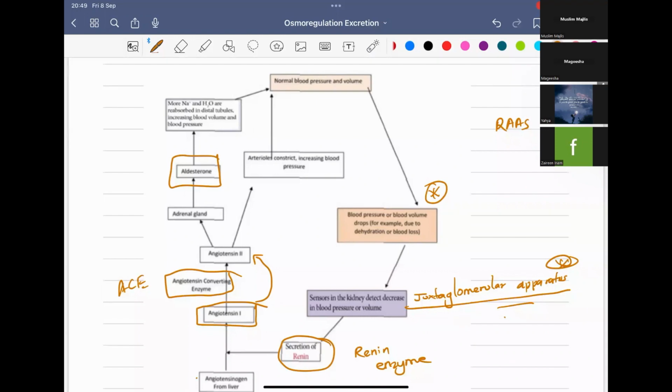Just remember the juxtaglomerular apparatus. That is not in your book, but there are questions regarding that. Also, renin is an enzyme. Sometimes you might get an MCQ like "renin is a hormone", then that is wrong. Renin is an enzyme.